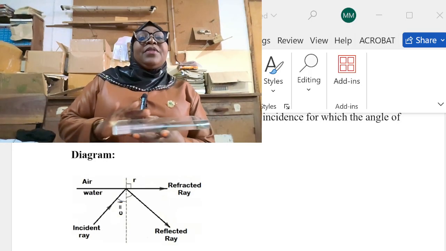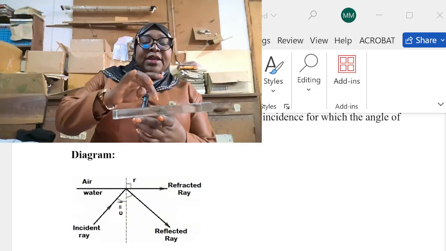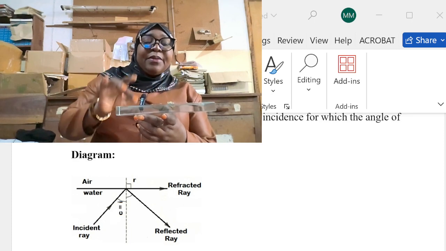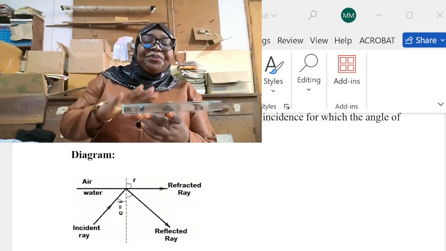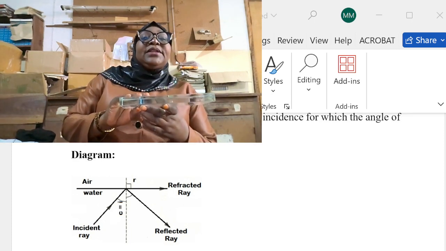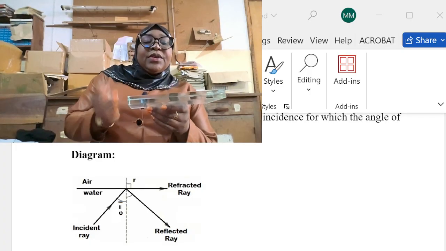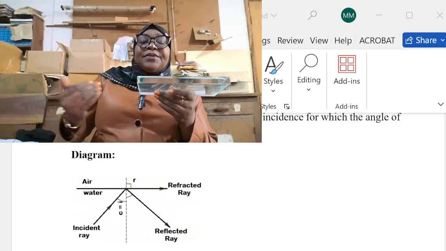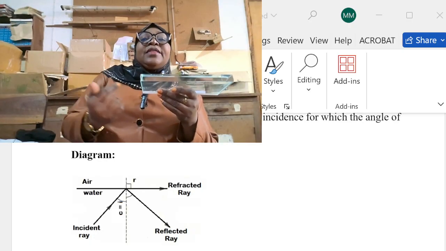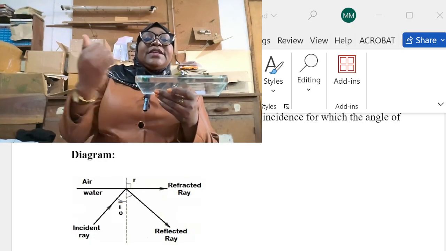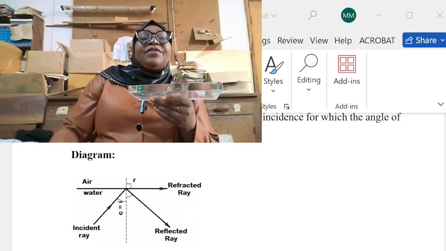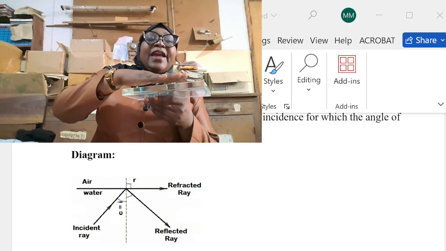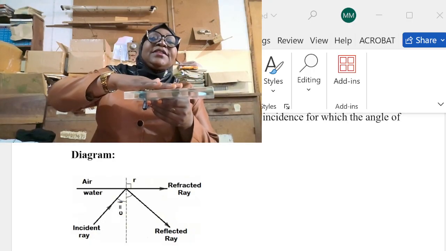So suppose this is the plane surface, and the normal line is the imaginary line which makes 90 degrees with the plane surface. Whenever the angle of incidence increases, the angle of refraction also increases, until the refracted ray lies parallel to the surface.